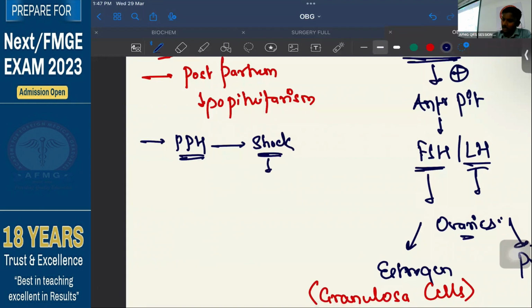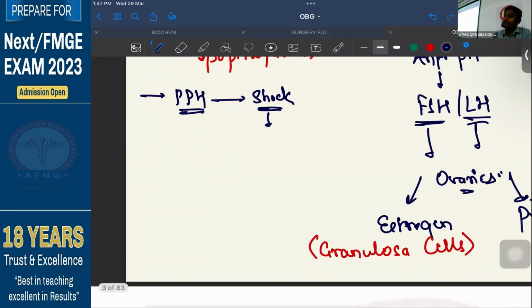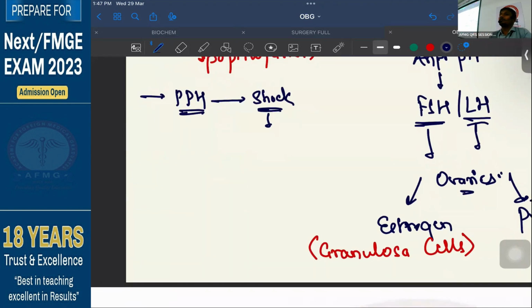And shock की वजह से क्या होगा? There would be decreased blood flow to all the organs of the body, right? Just like that, there is also decreased blood flow to the pituitary gland. And decreased blood flow is what is called as ischemia. And if there is a prolonged ischemia, बहुत time तक अगर blood supply नहीं मिलता, what will happen? There would be necrosis or cell death. So here, the pituitary gland suffers from ischemic necrosis.